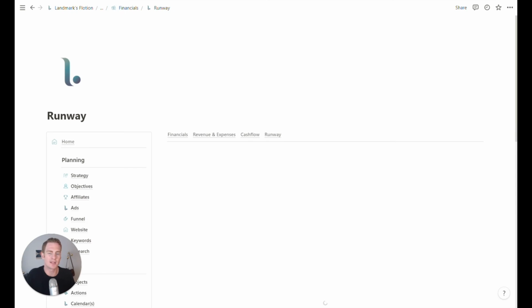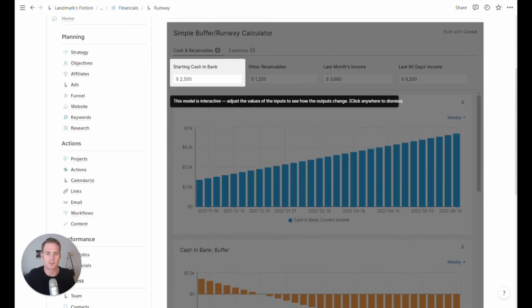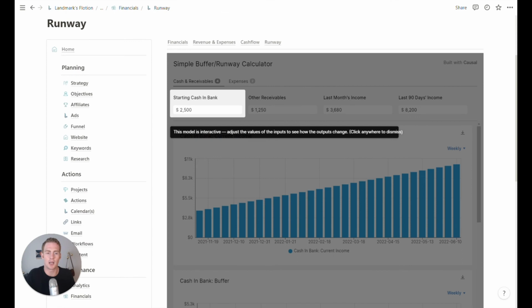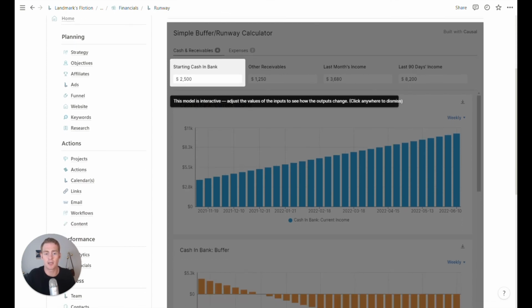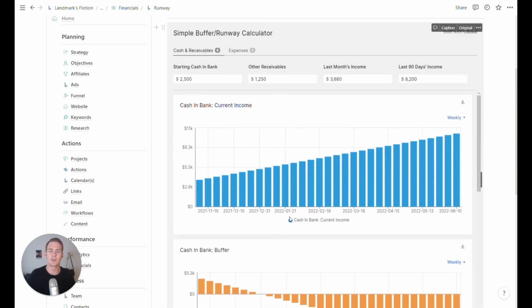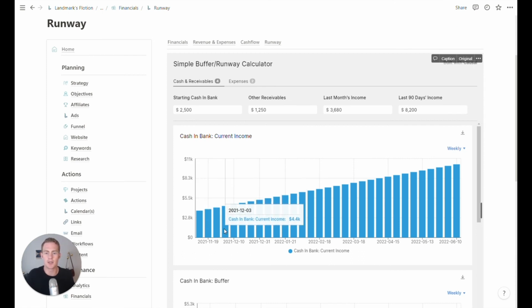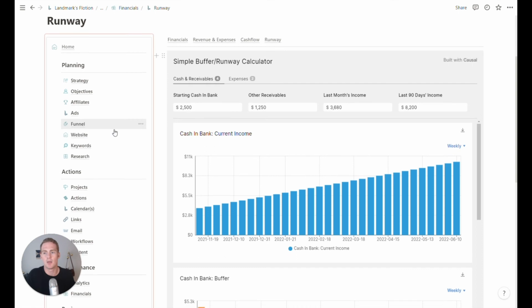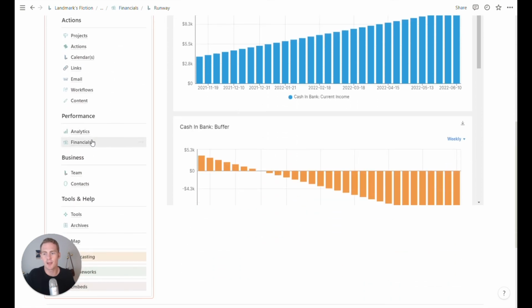And then there's also a runway calculator, which is a similar approach, a similar kind of concept, making sure you're not running into the negatives. So you can calculate your buffer, but this is just over a longer time horizon, and the units are weeks. So that is the runway, and that's the financial section done.